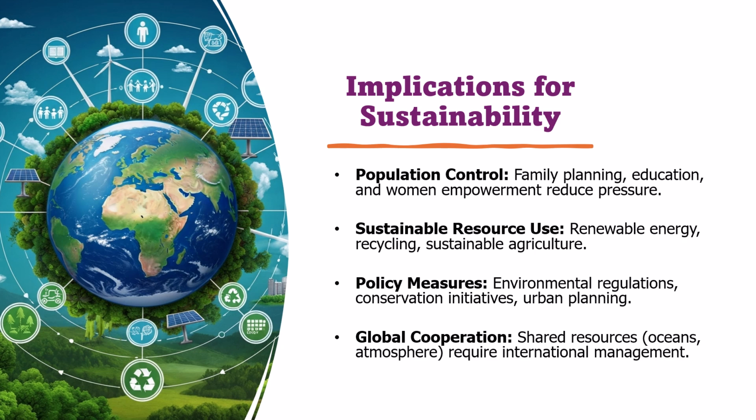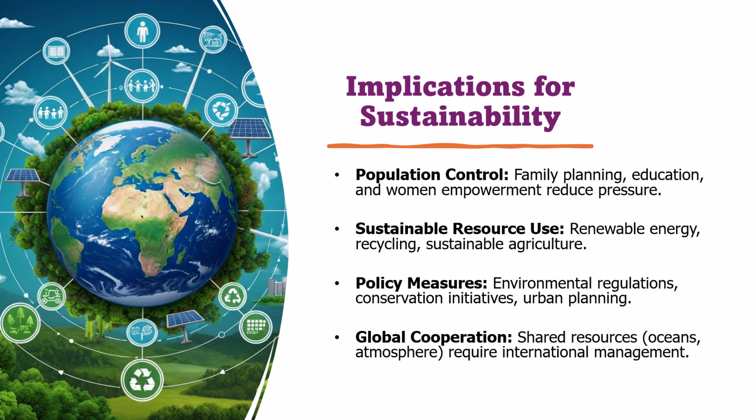Talking about the implications of sustainability, population control through family planning, education, and women's empowerment can reduce pressures on resources. Sustainable use like renewable energy, recycling, and sustainable agriculture helps in maintaining ecological balance. Policy measures include environmental regulations, conservation initiatives, and smart urban planning to ensure resources are managed responsibly.